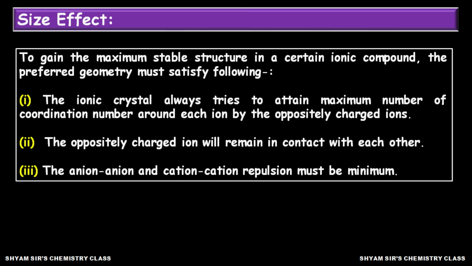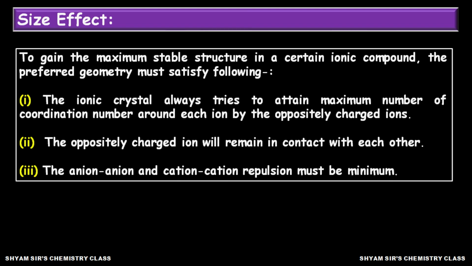Now there are some important points which tell us about the stability of ionic compounds. Number 1, most ionic crystals try to attain the maximum coordination number. So the coordination number should always be maximum, then those ionic crystals will be more stable.